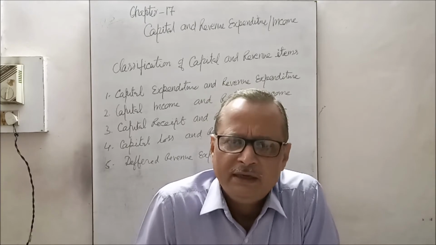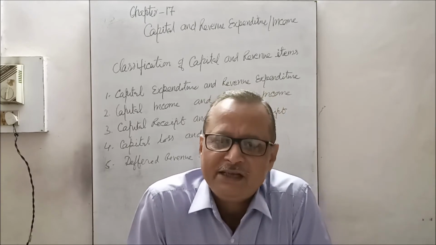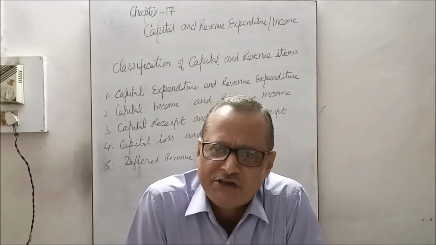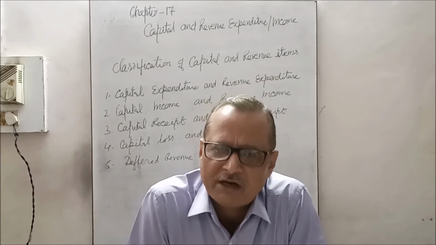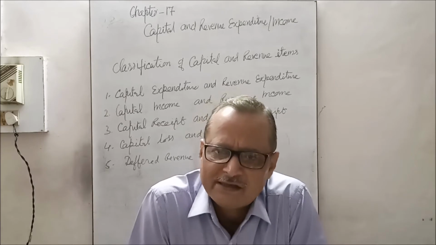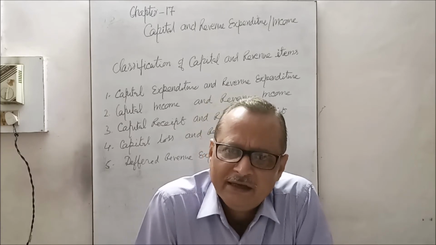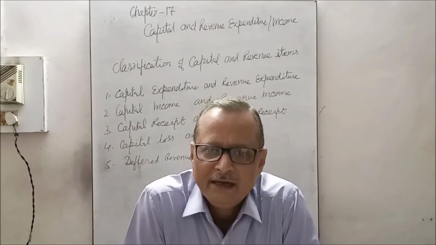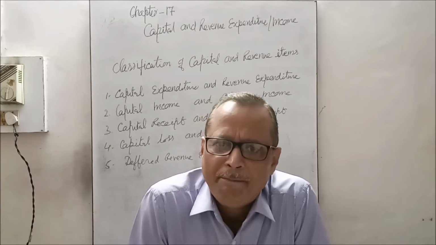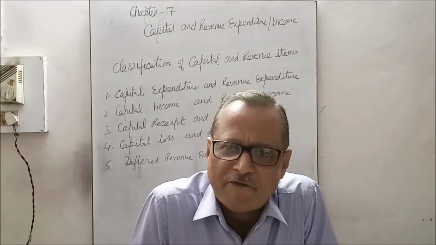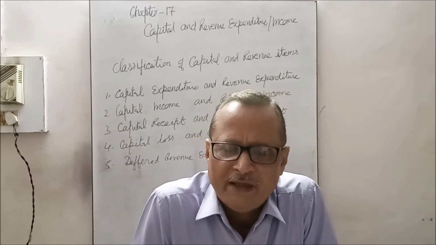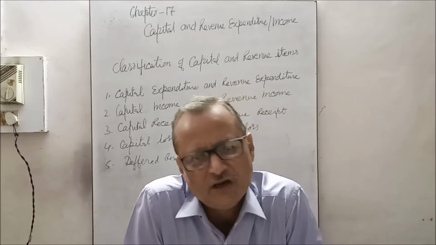Because if they are properly distinguished, if one identifies the capital expenditure and revenue expenditure as well as the difference between the revenue income and capital income, then it will be helpful to present the trading and profit and loss account with true profit and the balance sheet with true financial position.